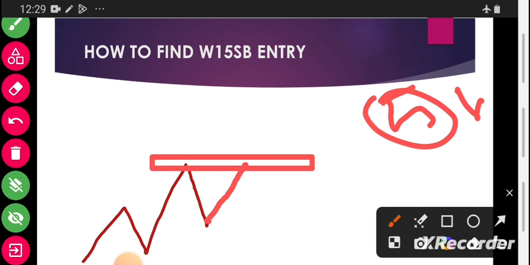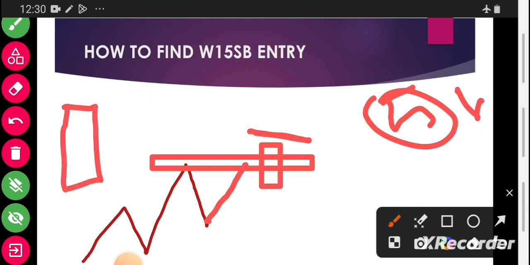So the 5-minute candlestick should break here. If it breaks, are you getting the point? That is, the 5-minute candlestick should break and then close above our key level. When the price closes above this, whether it is M1 or M5, exactly then we use market execution. Exactly after the 5-minute close or 1-minute close, the candle should be closing like this. Are you getting the point?